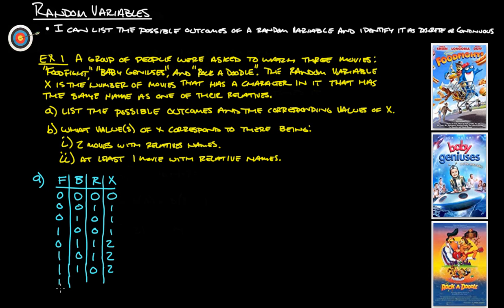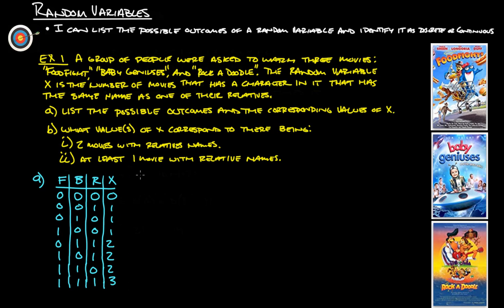And then the last option is you could have people where one of the characters has the same name as one of their relatives in all 3 movies. Right? So this is really just like the group of people. So no one in the group had a relative with the same name as Food Fight, and so forth and so on. Okay, so these are all the possible outcomes.